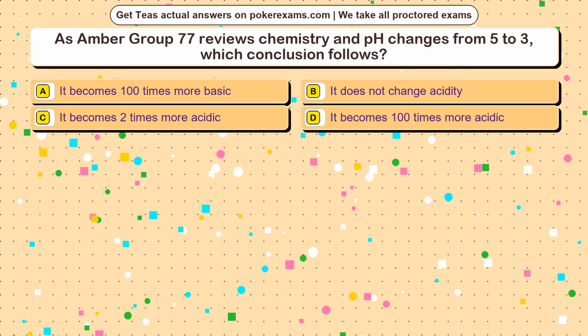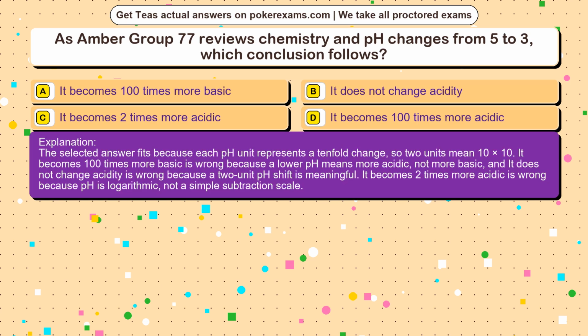The correct answer is option. The selected answer fits because each pH unit represents a 10-fold change, so 2 units mean 10 times 10. It becomes 100 times more basic is wrong because a lower pH means more acidic, not more basic, and it does not change acidity is wrong because a 2-unit pH shift is meaningful. It becomes 2 times more acidic is wrong because pH is logarithmic, not a simple subtraction scale.